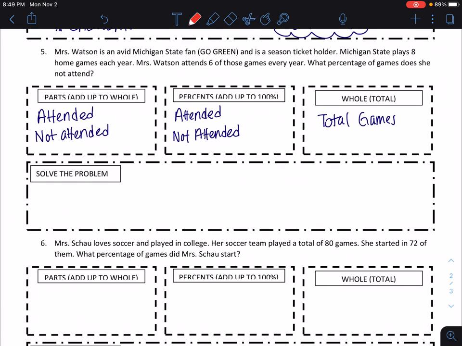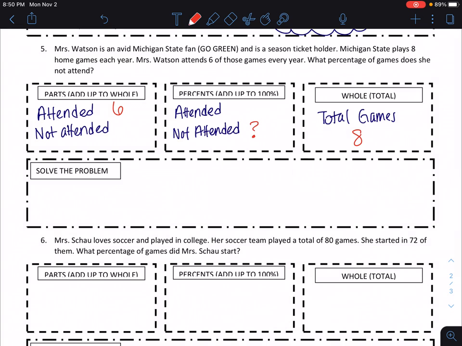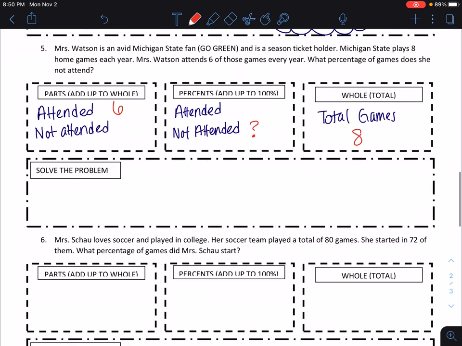Mrs. Watson's an avid Michigan State fan and is a season ticket holder. Michigan State plays 8 home games each year, and I attend 6 of those games. So what percentage do I not attend? Well, if there are 6 games that I go to and there are 8 total games, there are 2 that I don't go to. So when I highlight, I can use not attended, and then the whole.